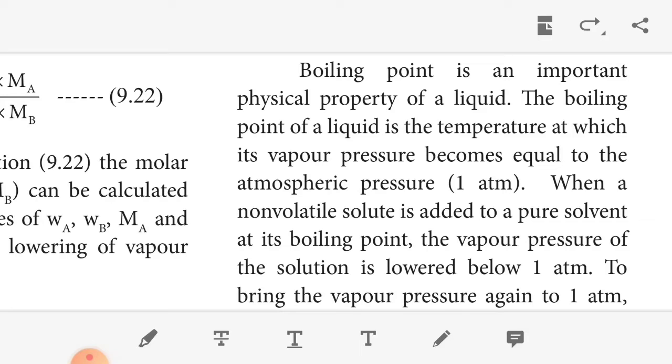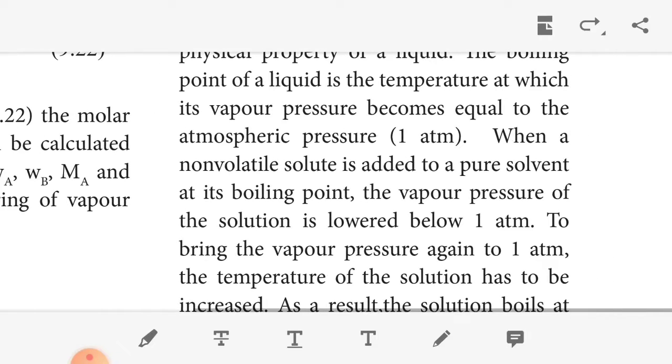Okay, so when a non-volatile solute is added to the pure solvent, the vapor pressure of the solution is lowered below 1 atmosphere. As a result, the solution boils at a higher temperature TB than the boiling point of the pure solvent. The increase of boiling point is known as the elevation of boiling point.